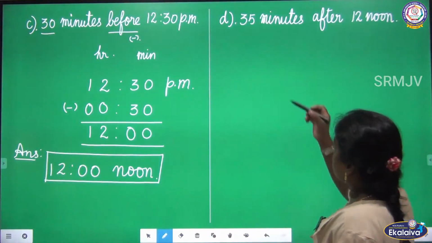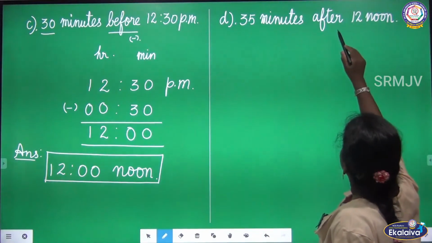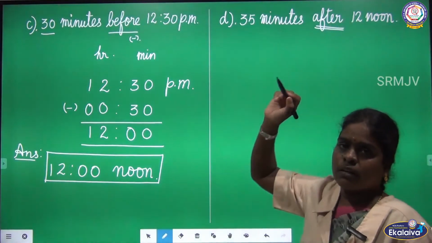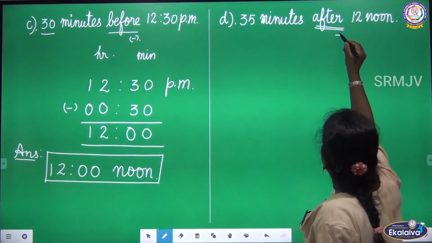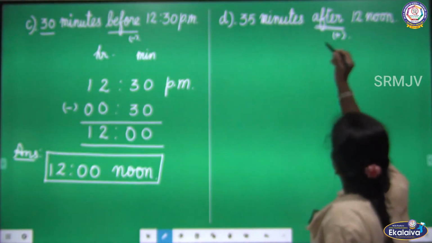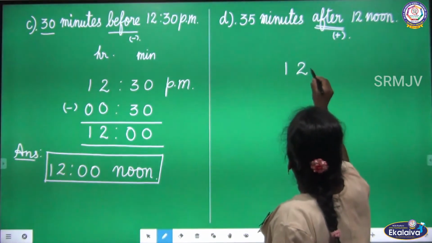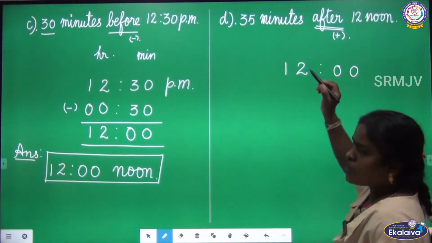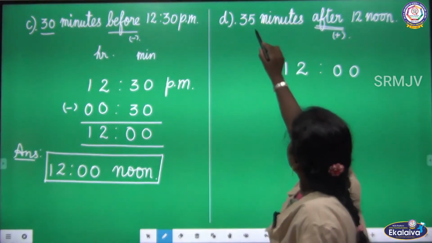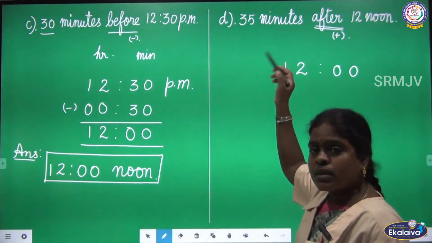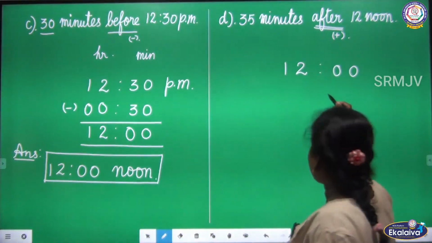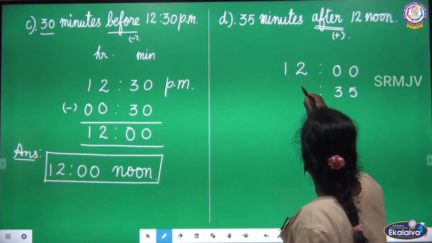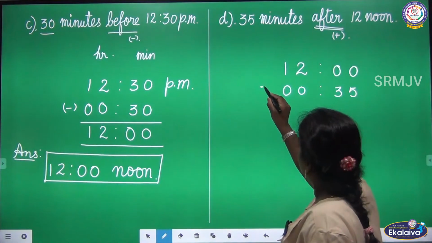Look at the next question. 35 minutes after 12 noon. Look at the word after. We want to add 12 noon, that is in hours column 12, and minutes we have to write 0, and we want to find 35 minutes after. So write 35 in the minutes column. In hours place just write 0.